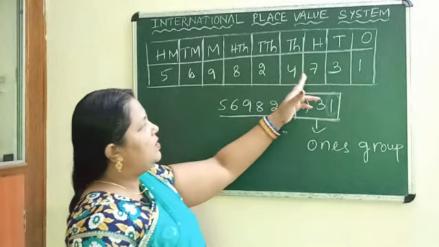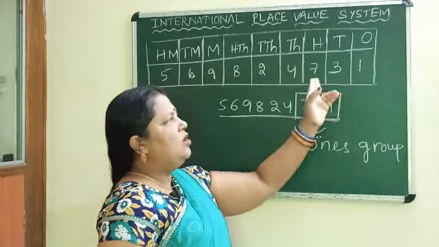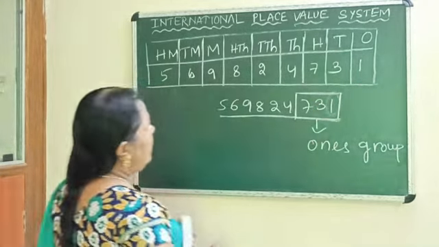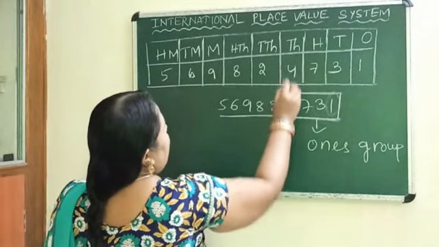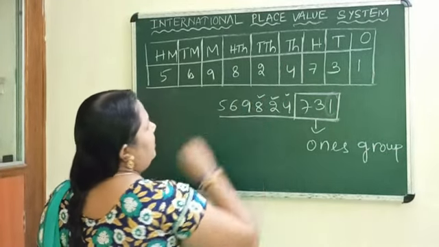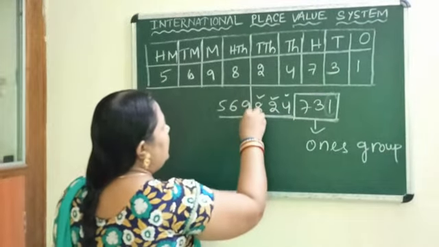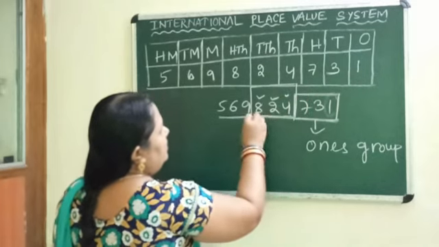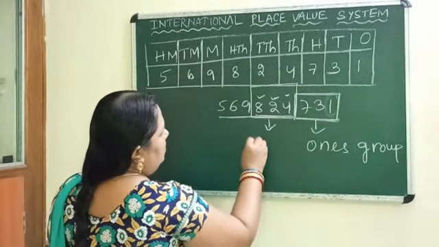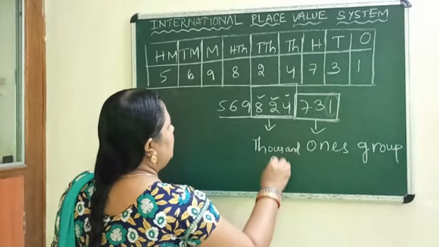In the Indian system also we took ones, tens, 100, 3 places or 3 digits in the first group, your ones group. Then this is 1000, this is 10,000, this is 100,000. These 3 digits come under the 1000 group, so the name is also 1000 group.